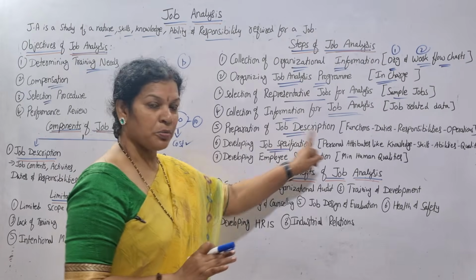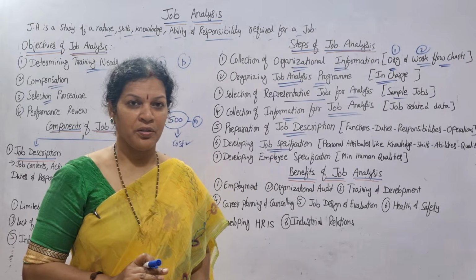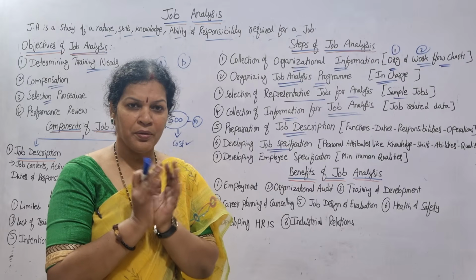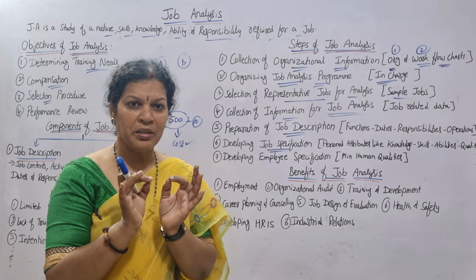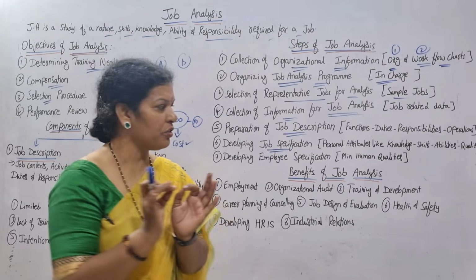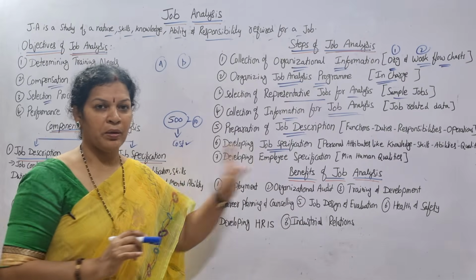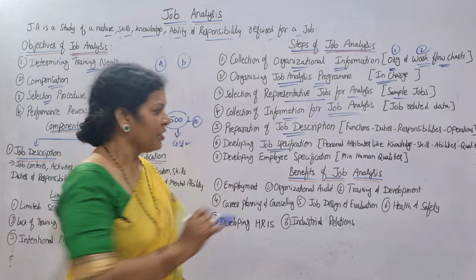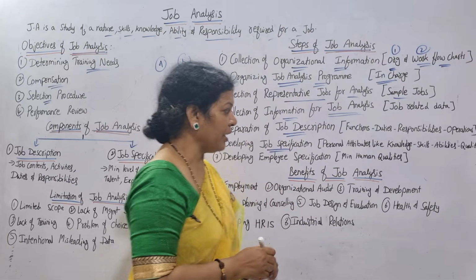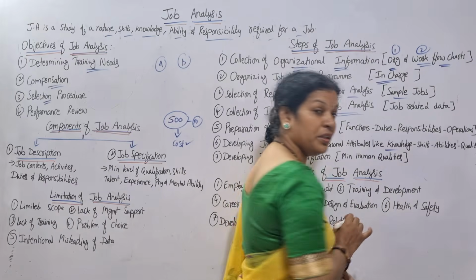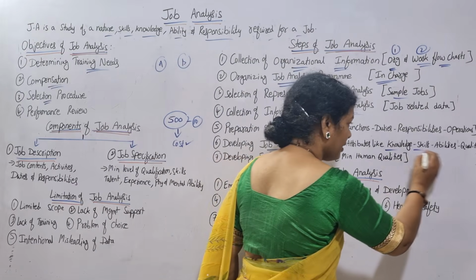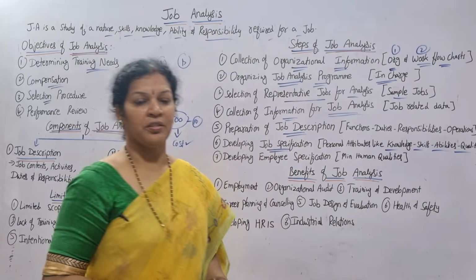That's description. Now job specification: for a particular job, the roles and responsibilities, abilities, experience, qualification, all these things you are developing.